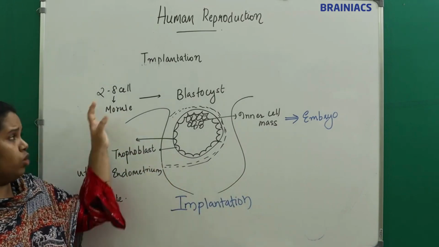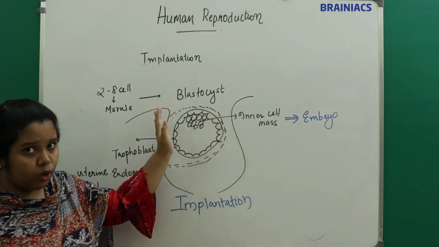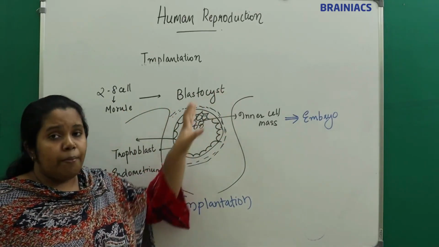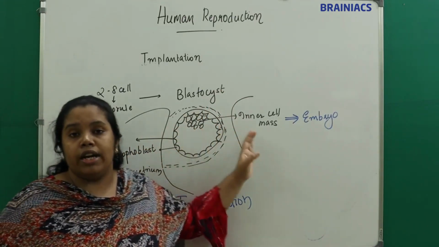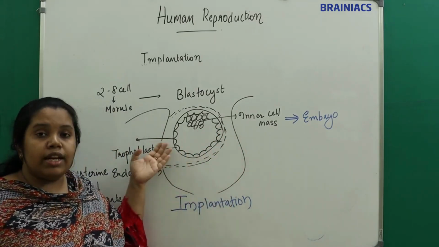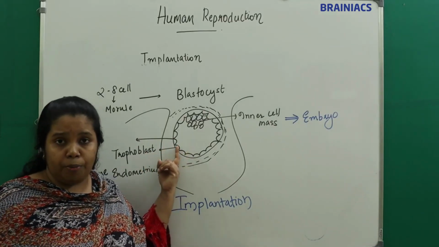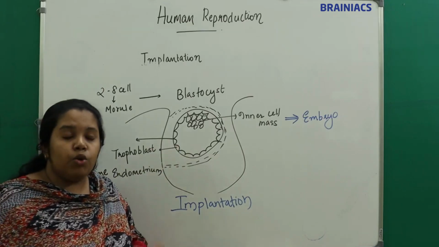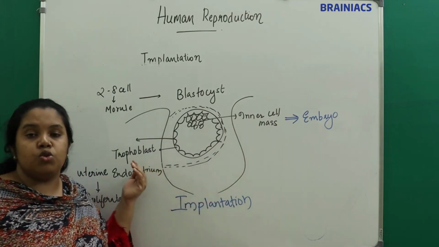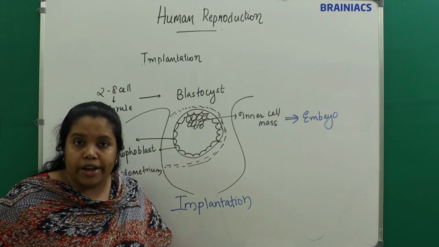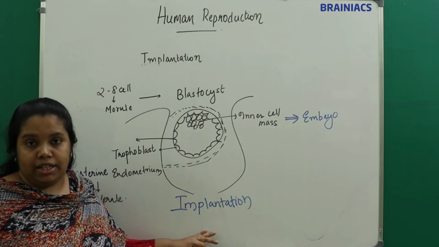That morula enters into the uterine cavity or the uterus, right? The morula will later undergo cell division and form the blastocyst, right? The blastocyst has an outer layer called the trophoblast and an inner layer called the inner cell mass. This trophoblast will get attached to the uterine wall, or the uterine endometrium. So the uterine endometrium will start proliferating and form a layer around the blastocyst, embedding the blastocyst to the uterine wall. This is called implantation. Understand?